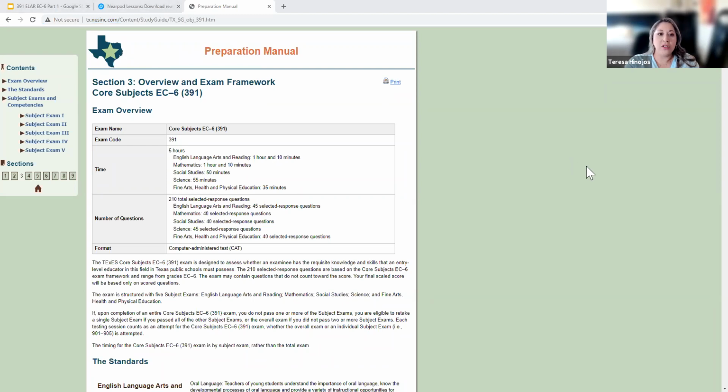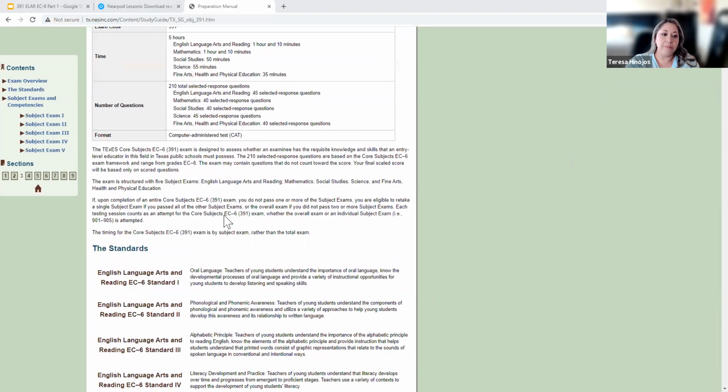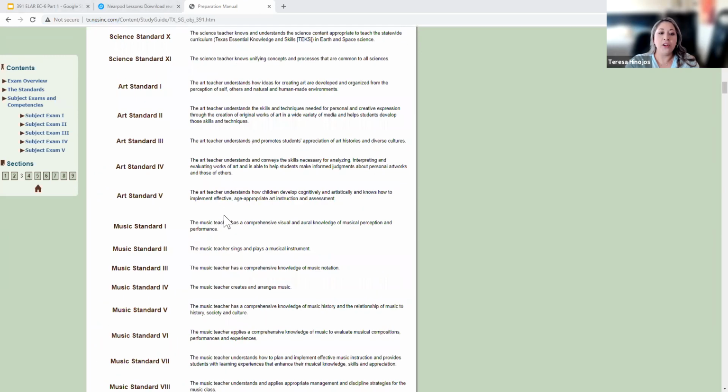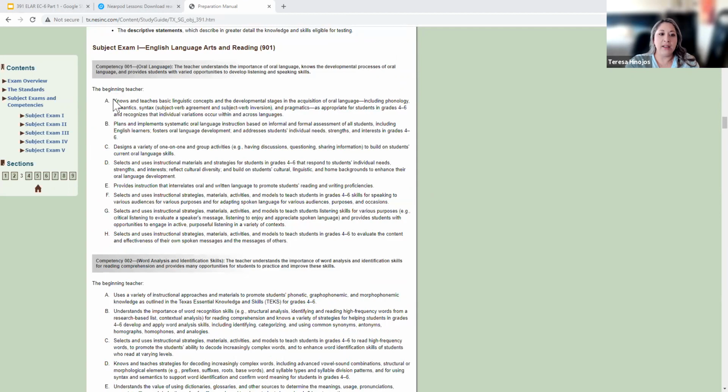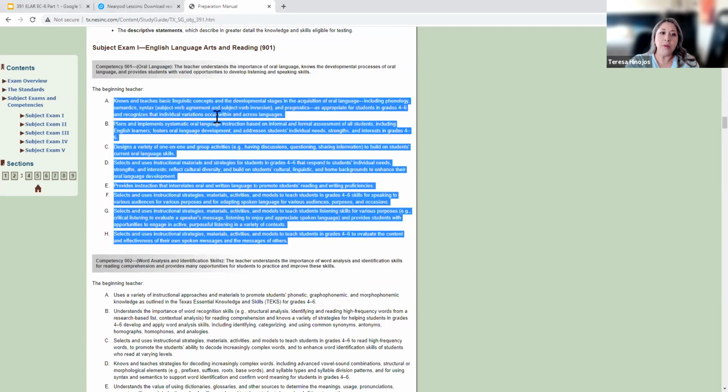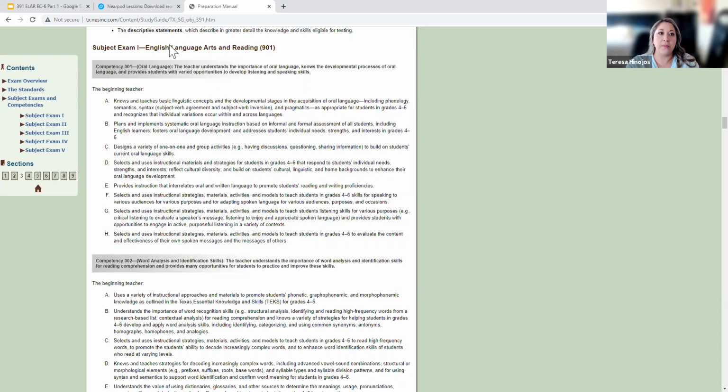This is a link that you want to make sure that you bookmark. And this is going to have all of your competencies. When we scroll down, we can see our competency and all of these descriptors. Remember, the descriptors are telling you specifically what you need to know or what you need to study. In other words, what you as a teacher should be doing in the classroom. When we're studying for these tests, we don't want to be thinking, oh, I just have to pass this test. No, I have to know this material because when I am teaching my students, this is what I should be doing in the classroom. This is what the state of Texas expects you to be doing in the classroom.